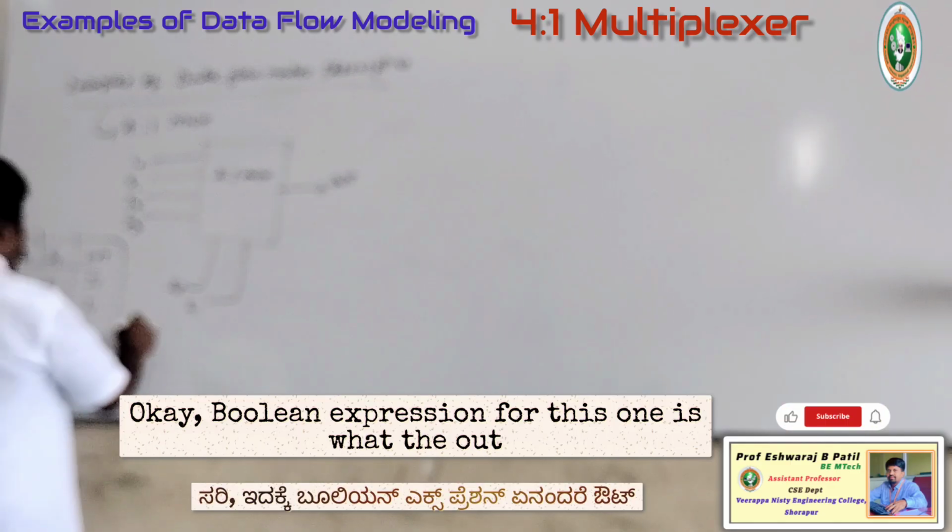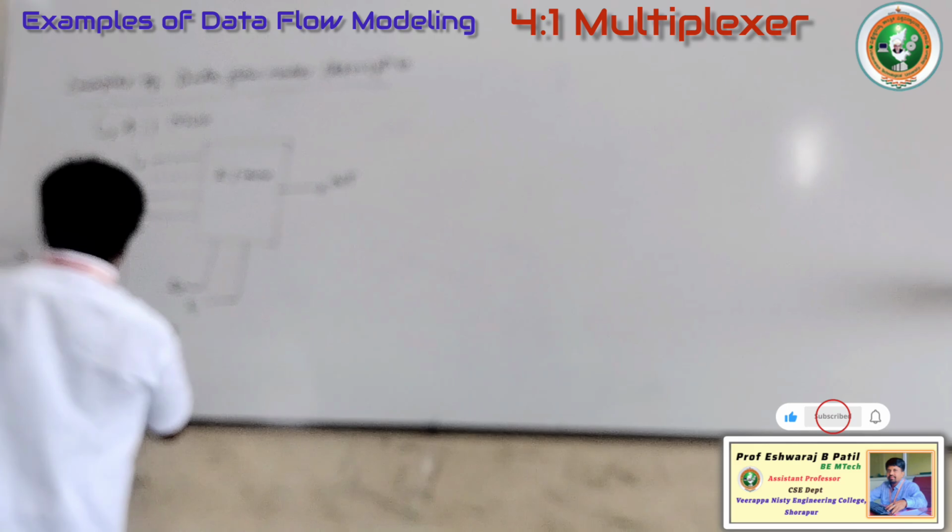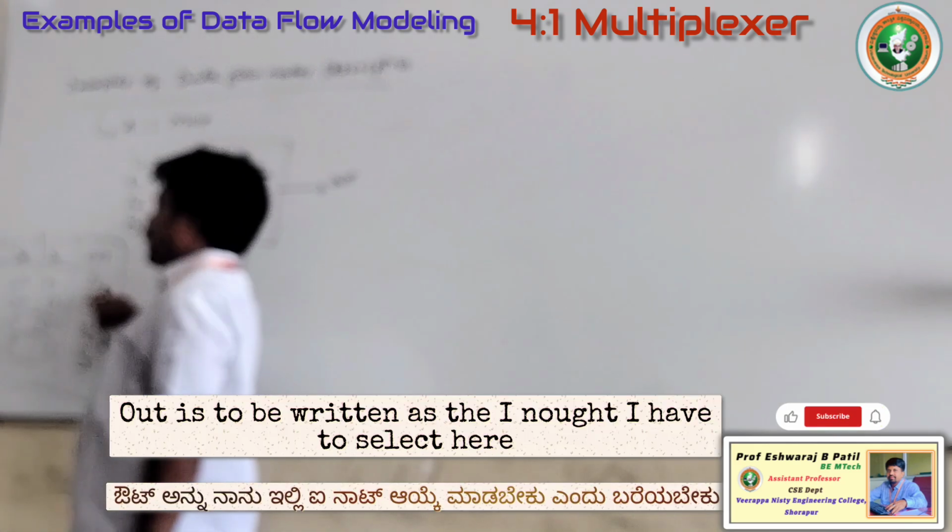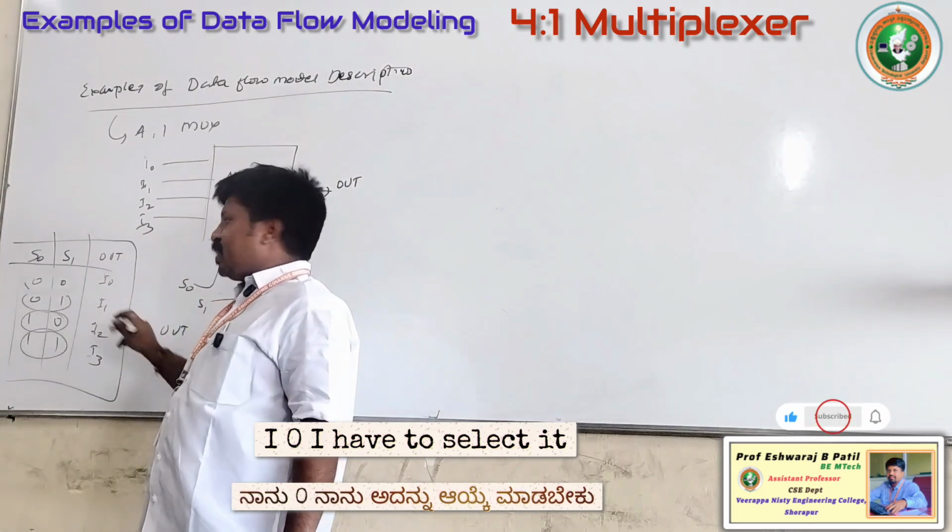Okay, the Boolean expression for this one: out is to be written as I0, I have to select here. What is that? I0, I have to select it.